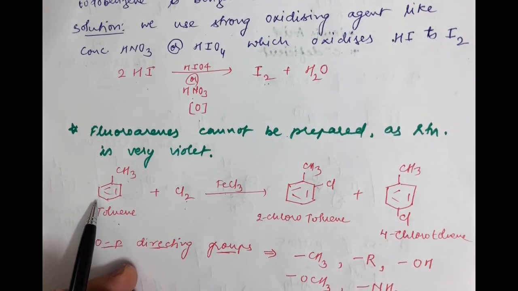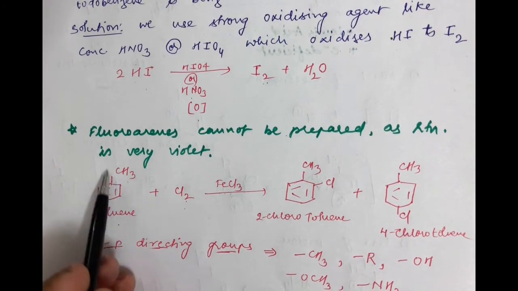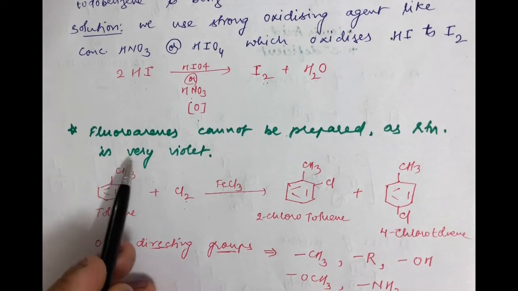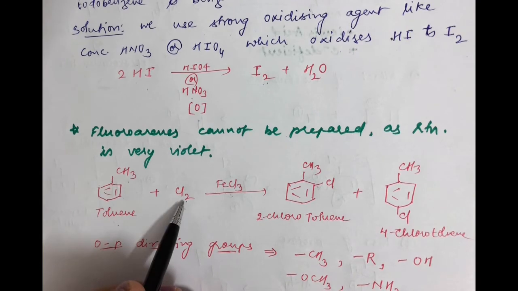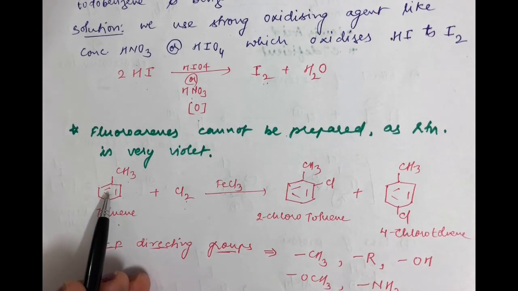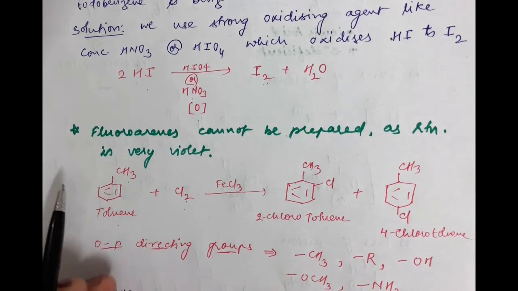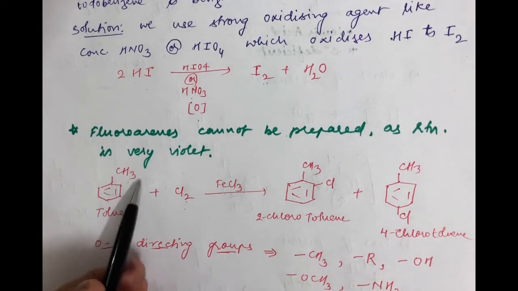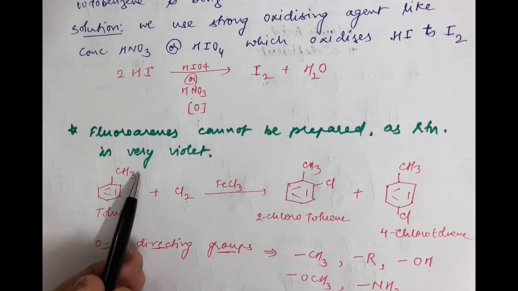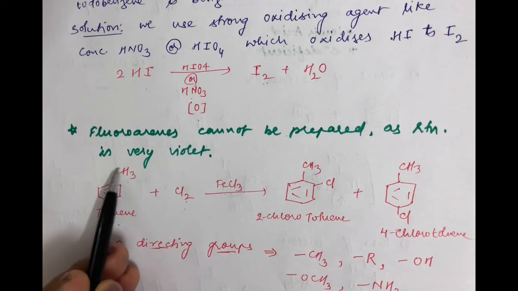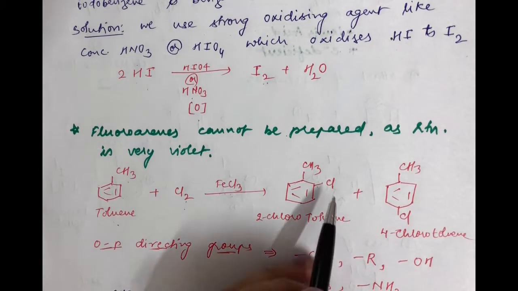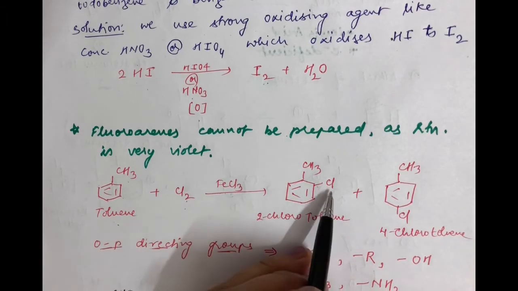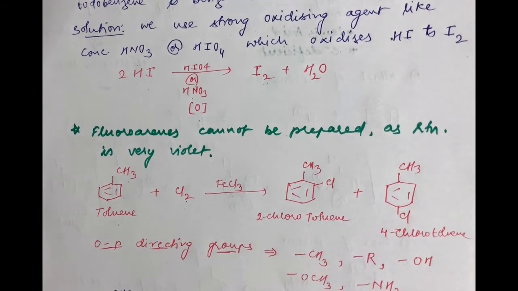This group CH3 in toluene is referred to as an inductive group. This group decides the position of the incoming electrophilic ion, that is Cl+. It is said that this is an ortho-para-directing group. It shows a plus I effect, and it is an ortho-para-directing group. So the incoming Cl+ will be attacking at the ortho and para positions.